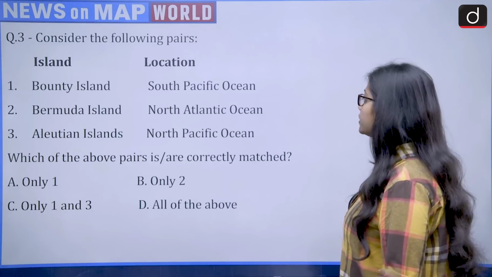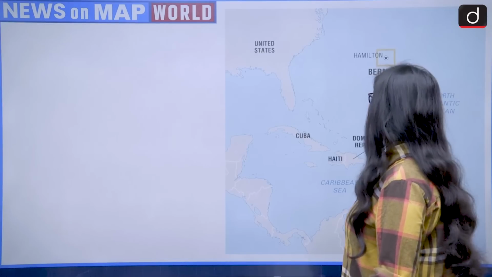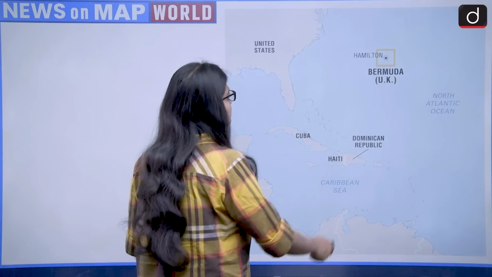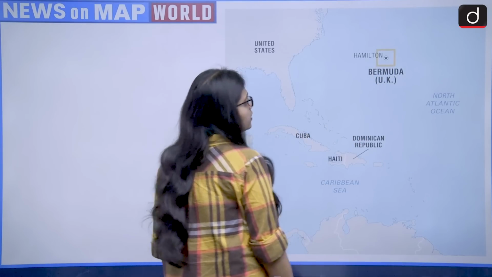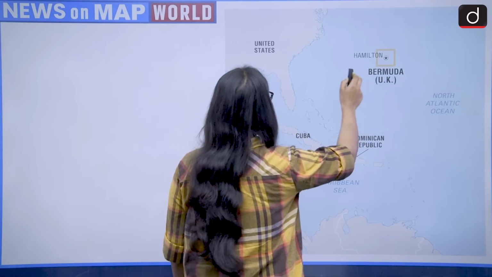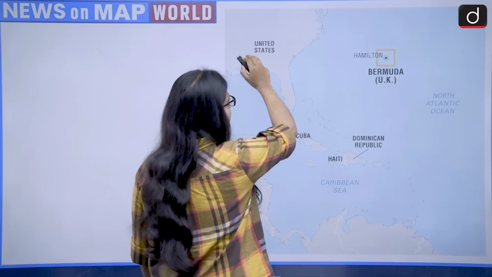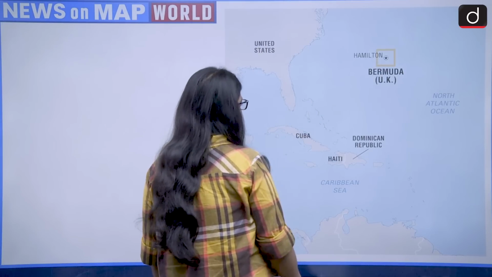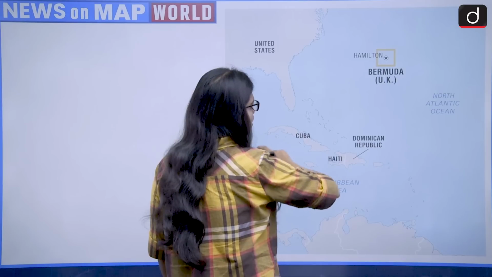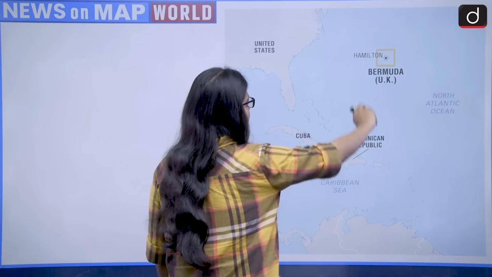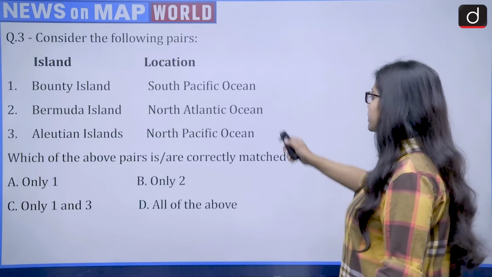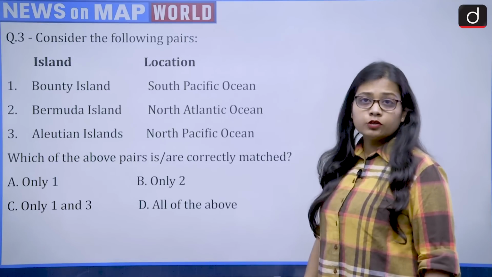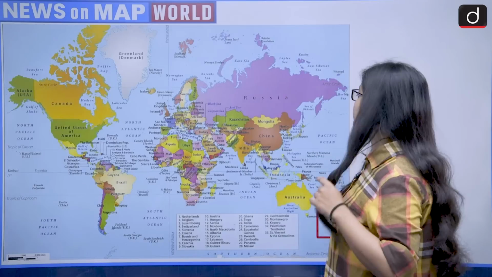Then comes the Bermuda Island, North Atlantic Ocean. Let's see. If we talk about the Bermuda Islands, this is the location of the Bermuda Island, and it belongs to the UK, and it lies in the North Atlantic Ocean. And this is the United States of America. It lies to the eastern side of it, and this is the Caribbean Islands or the Caribbean Sea. It lies to the north of it. So Bermuda, North Atlantic Ocean, this is correct. Then comes the Aleutian Islands, which is the North Pacific Ocean. So let's see.